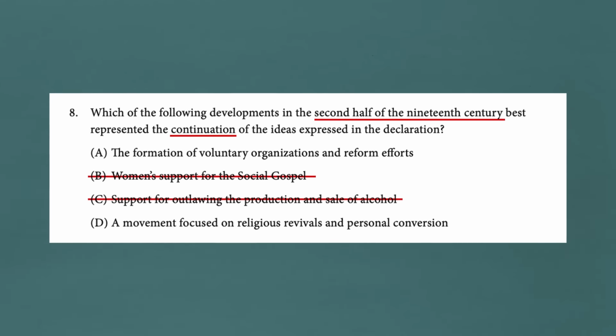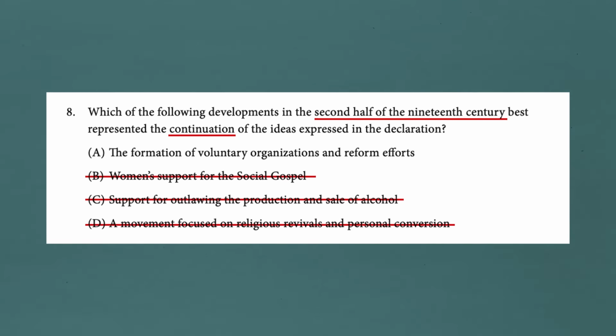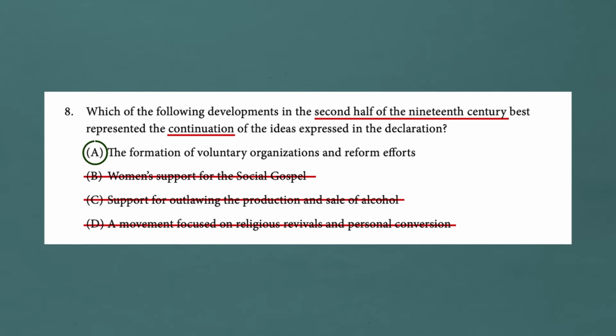That's another one that's outside the time period. It's asking me about the second half of the 19th century, and the religious revivals that you learned about, the First Great Awakening, the Second Great Awakening, all happened before that. So the answer is A, the formation of voluntary organizations and reform efforts. There were a lot of reform movements cropping up in the second half of the 19th century, and women were deeply involved in those primarily because they could not vote, and so this was the way that they affected change.